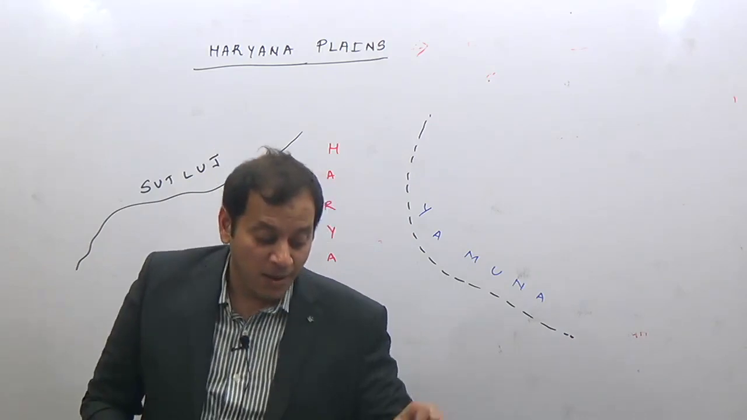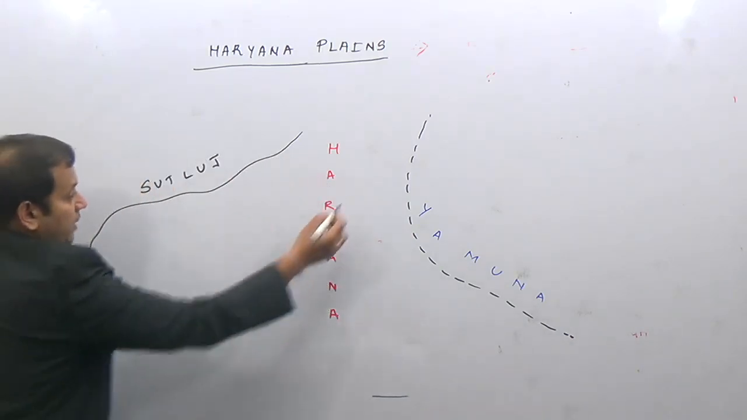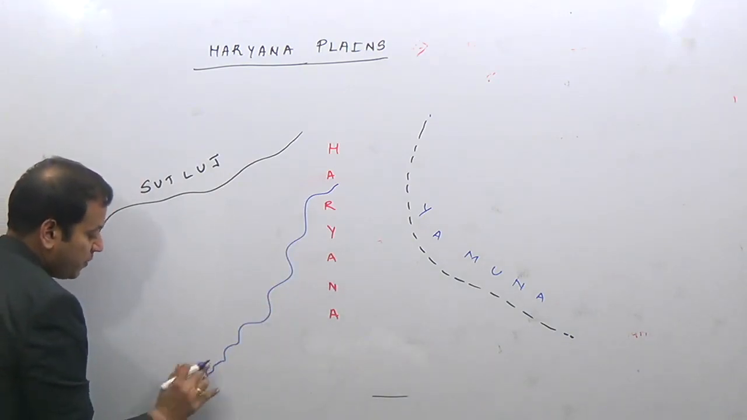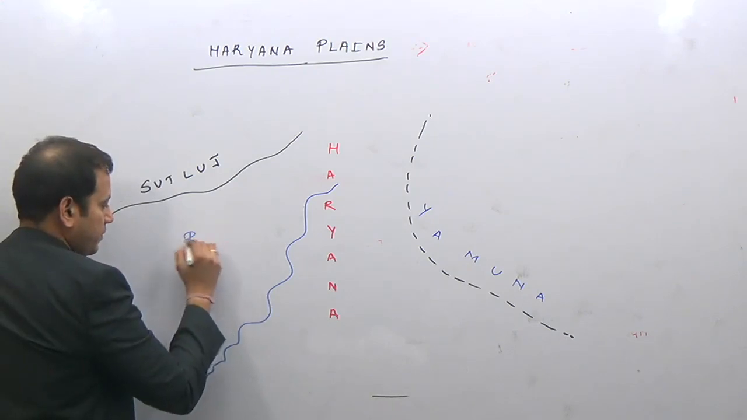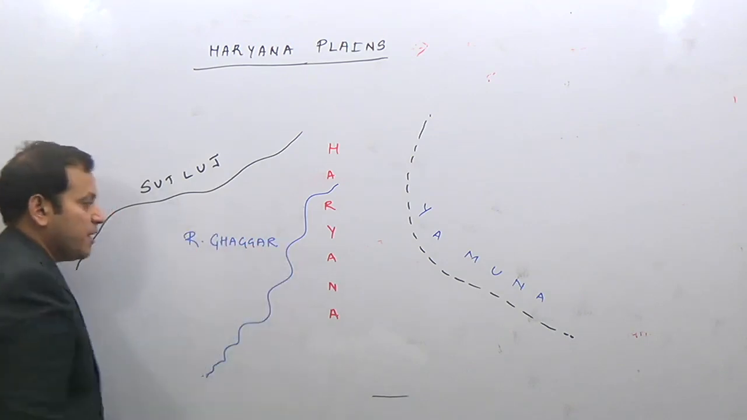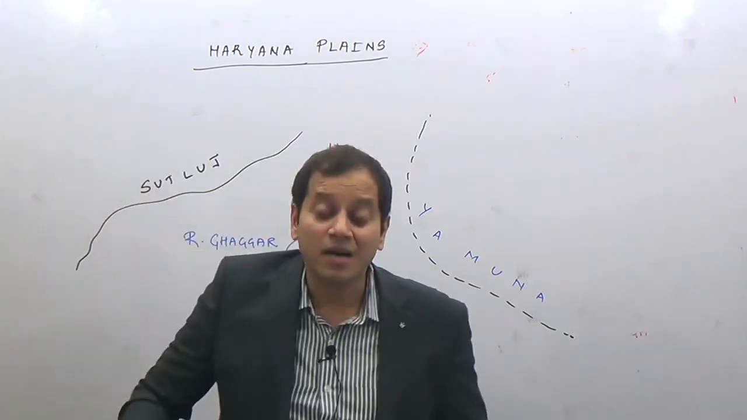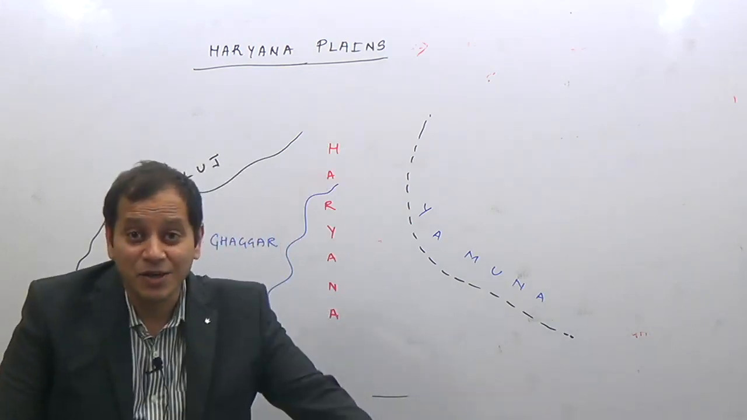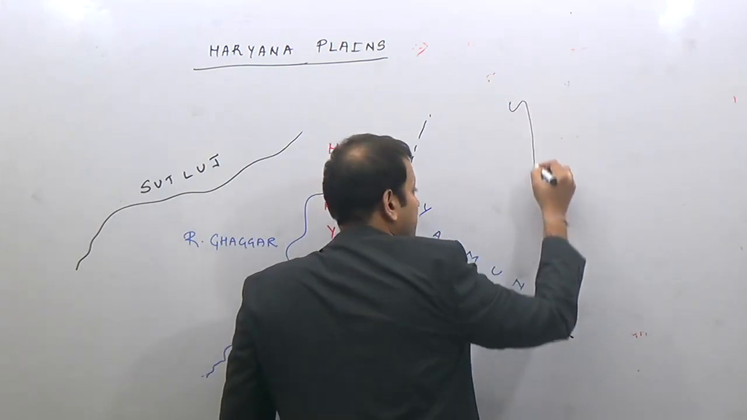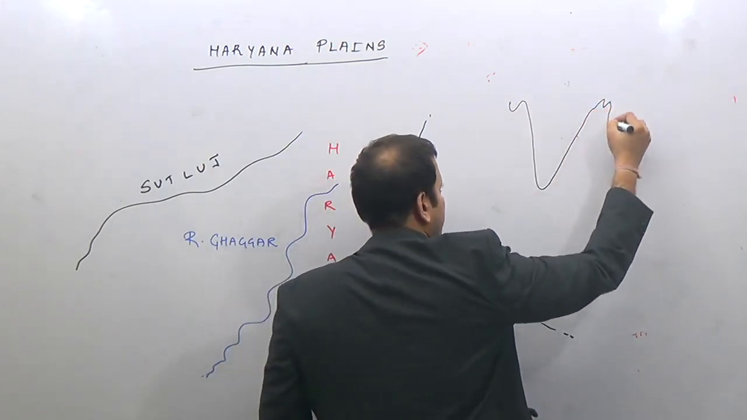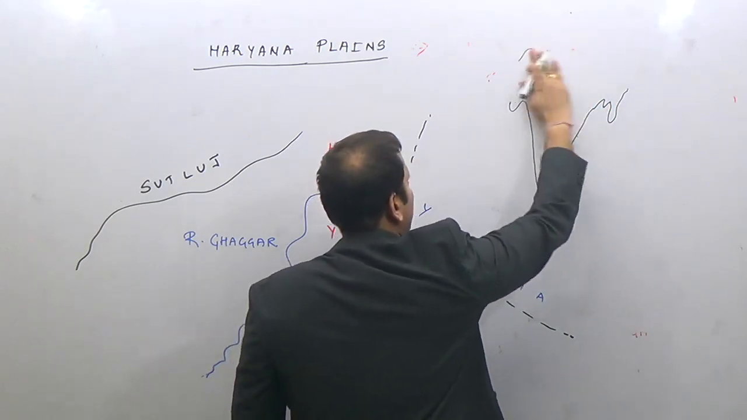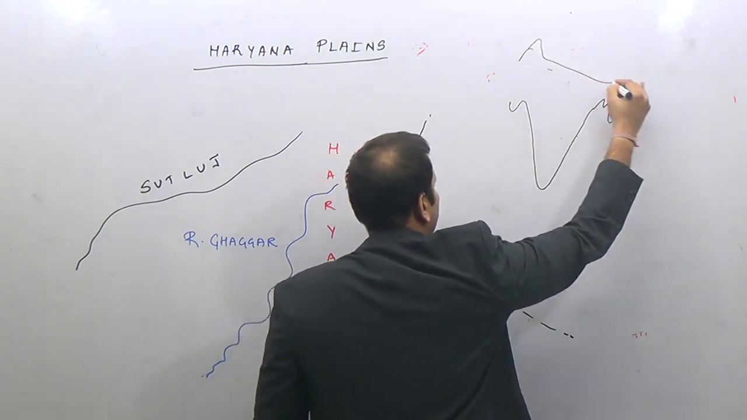It is drained by river Ghaggar. Now remember, Ghaggar river is an inland river. What do you mean by an inland river? That means a river which does not go and meet the sea. Unlike river Indus or river Ganga, river Ghaggar does not go into the sea.